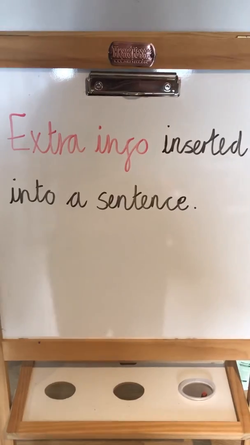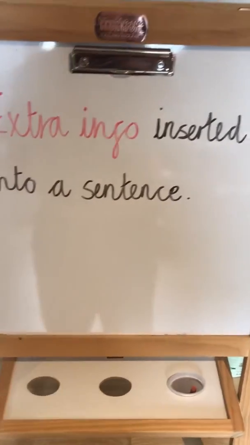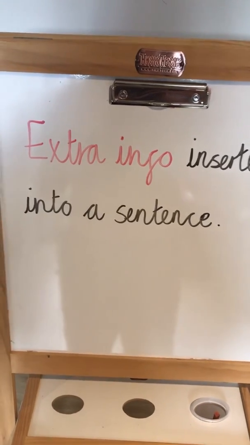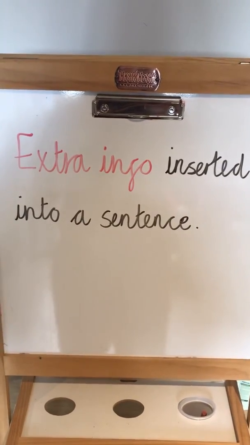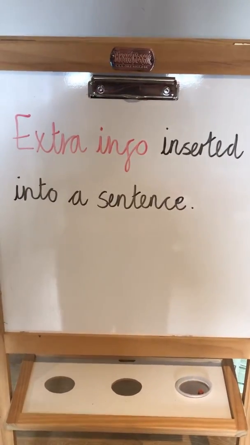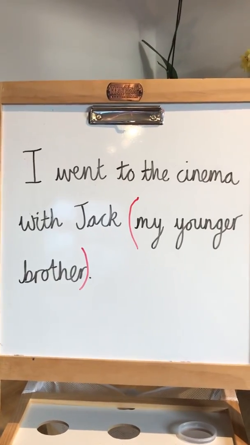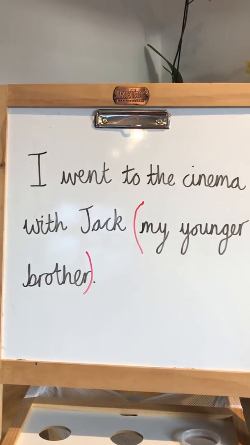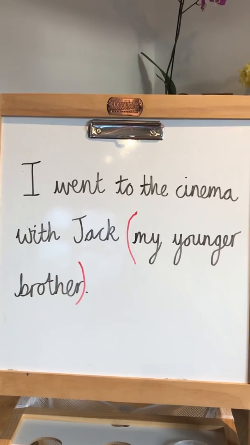Parenthesis is when extra information has been inserted into a sentence. Now this extra information can be a word, a phrase, or a clause. If we have a look at this sentence here, we've got, I went to the cinema with Jack (my younger brother).